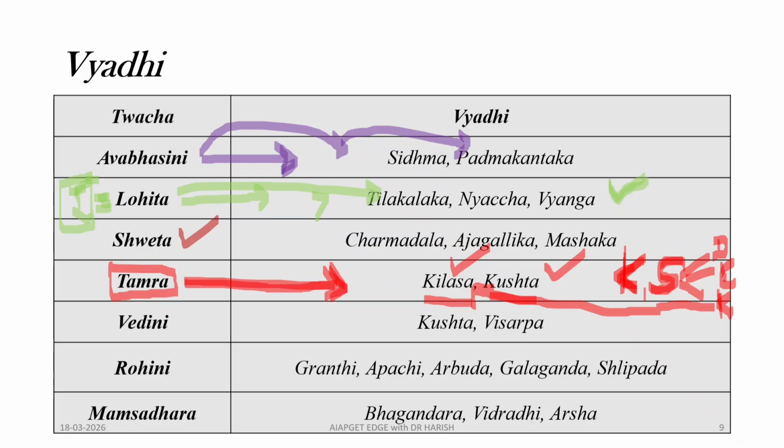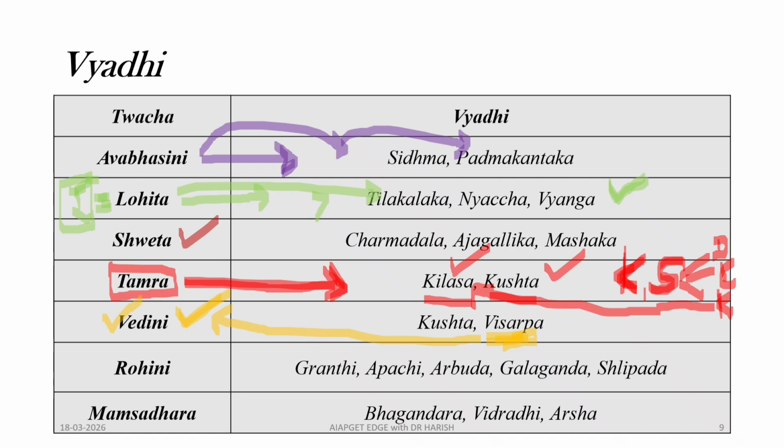Next is Vedini. In Visarpa disease, the main symptom or main clinical feature is pain. So if Visarpa is there, definitely pain will be there. This is the important trick here. So Vedini: Vedana will be produced in Visarpa.